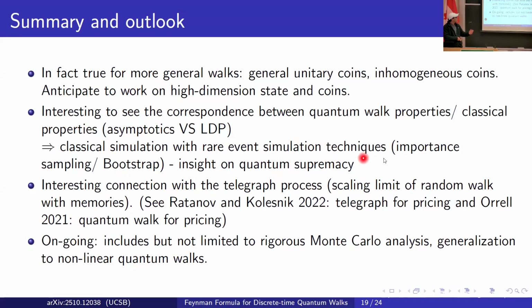So if we can do things like importance sampling on this rare event, or bootstrap, as mentioned this morning by Professor Grisels, we may have some insight on quantum supremacy, how quantum algorithms surpass classical algorithms. And from the continuous time scaling, we see that quantum walk has an interesting connection with the telegraph process. The telegraph process has been used in option pricing by Kolesnik and Ratanov, who wrote a textbook on the telegraph process in option pricing.